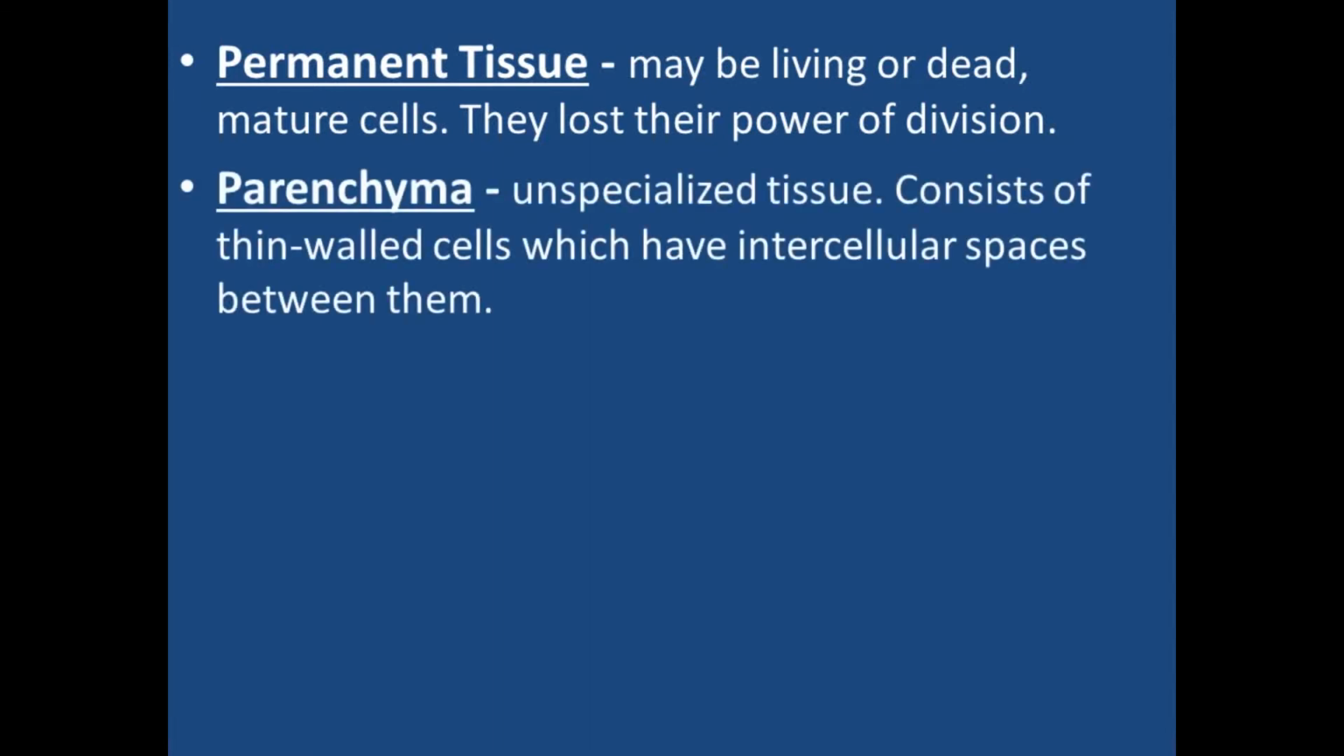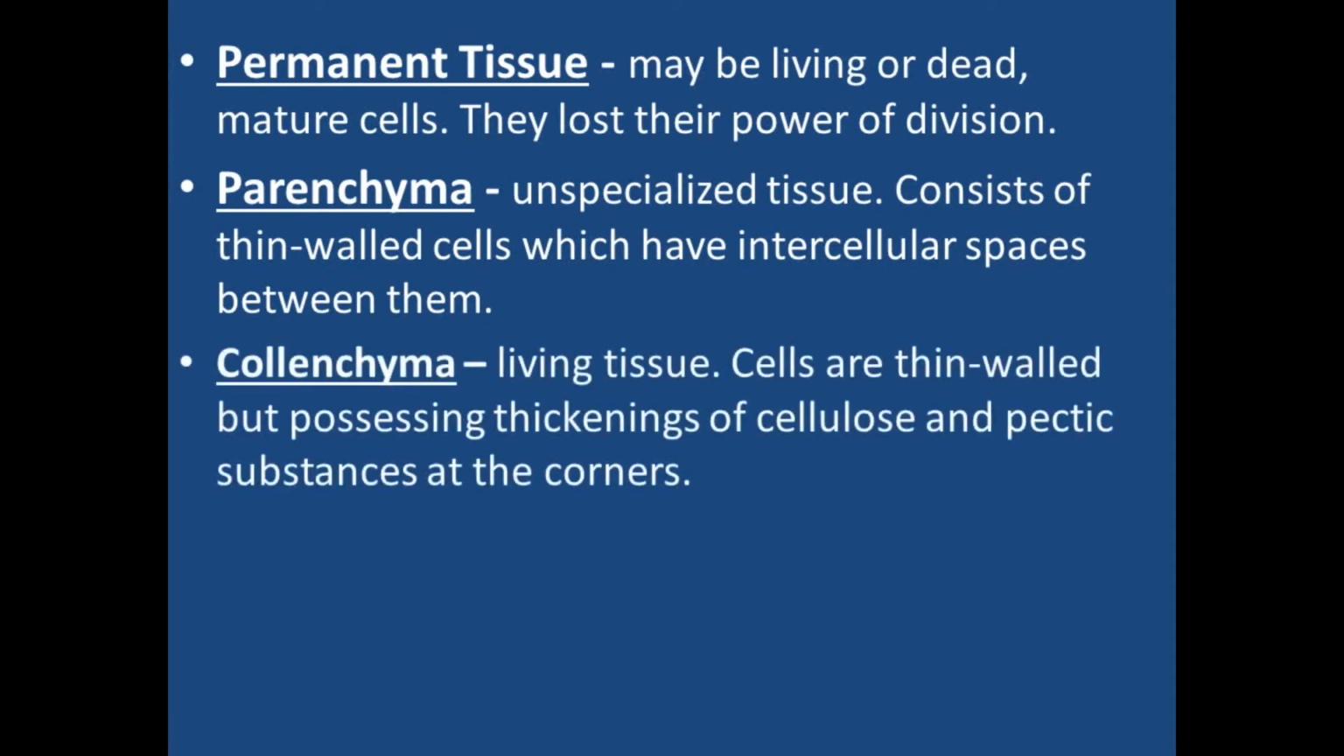Next is parenchyma. Parenchyma is the unspecialized tissue. It consists of thin-walled cells which have intercellular spaces between cells. Next one is collenchyma. This is the living tissue. The cells here are thin-walled cells but possessing thickening of cellulose and pectic substances at the corner. हर cell के corner पर cellulose या pectic substance की thickening present होती है.